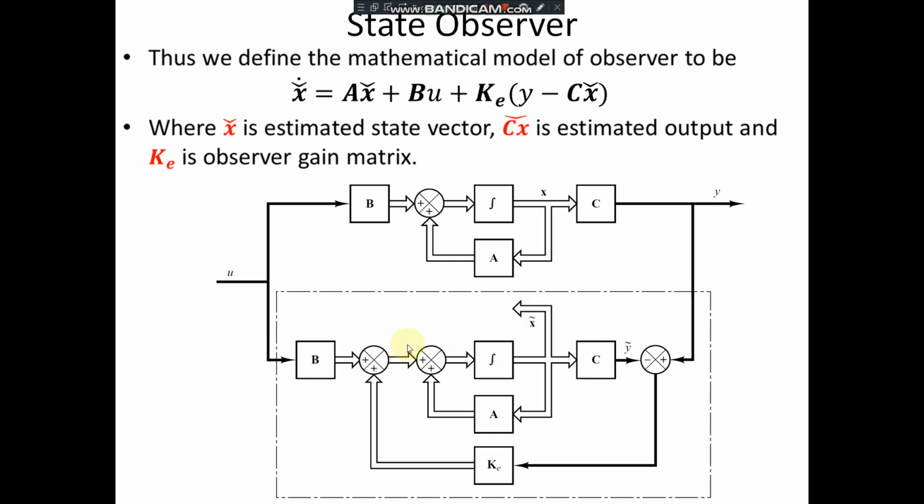Here we have this diagram. Based on this, we can say x cap dot is equal to A x cap plus B u plus Ke into (y minus y cap). This y cap is nothing but C into x cap. Therefore, here it is Ke into (y minus y cap), or y minus C x cap, which is the estimated output, where x cap is the estimated state vector, C x cap is the estimated output, and Ke is the observer gain matrix.